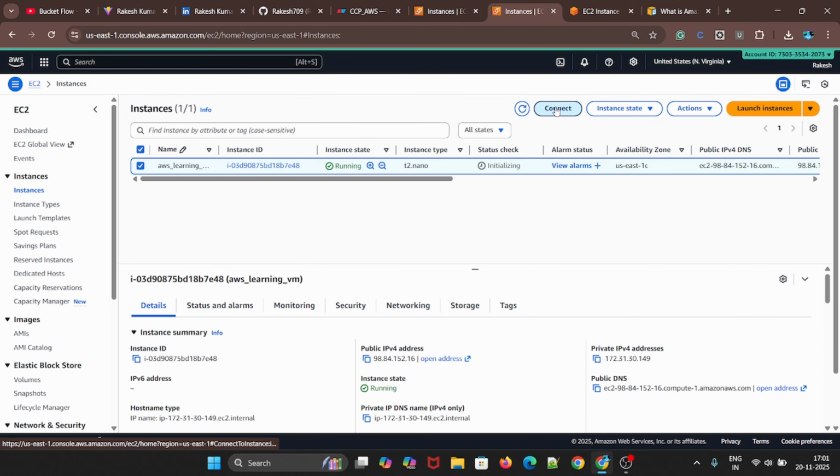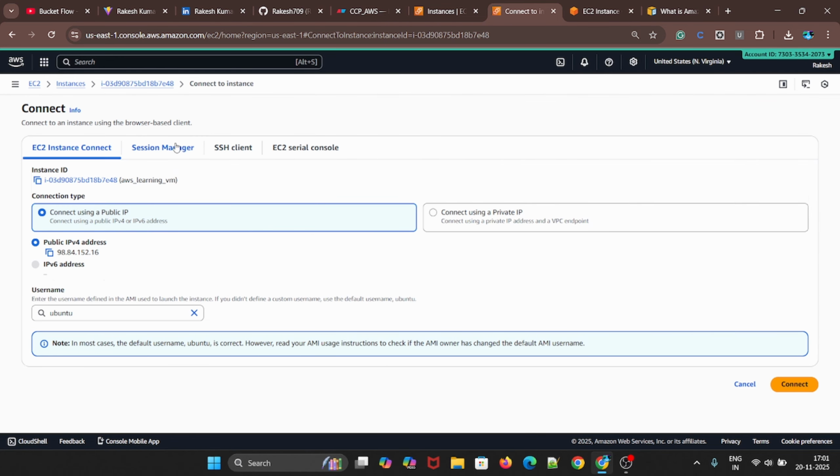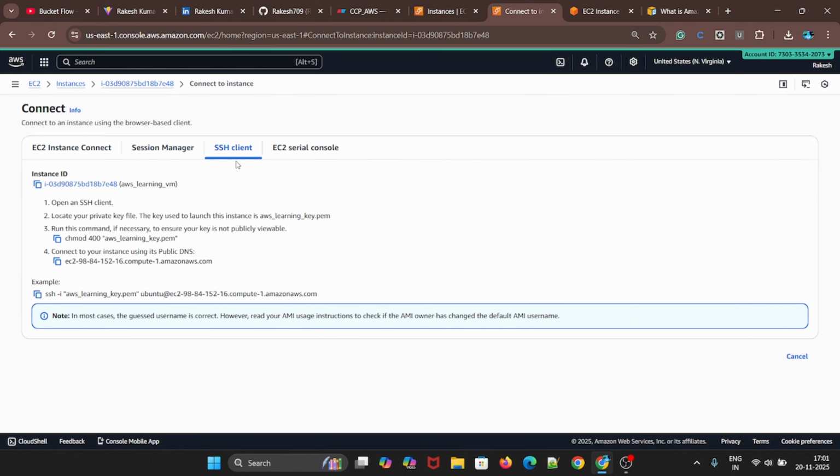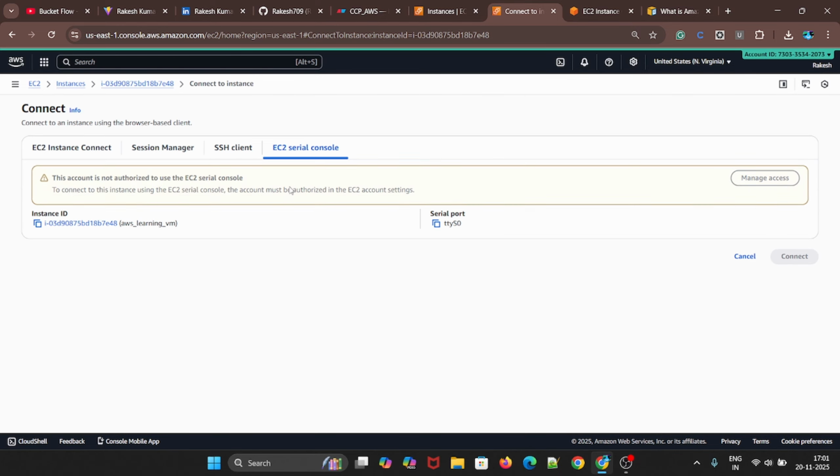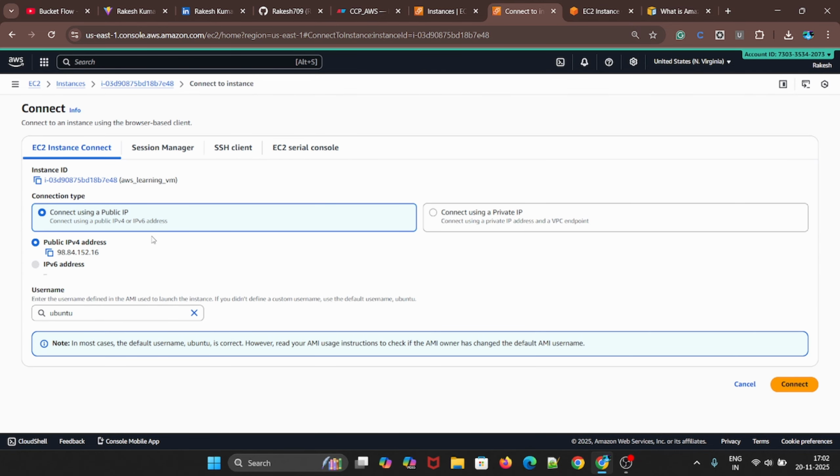And if you click on connect, we have the session manager, and we have the SSH client. We'll see later what this SSH client is and how to connect. We have one PEM key, since we created security keys, and that is what will be used here. And we have the EC2 serial console. So if you're learning, as of now you can connect to the EC2 instance using this and then practice.